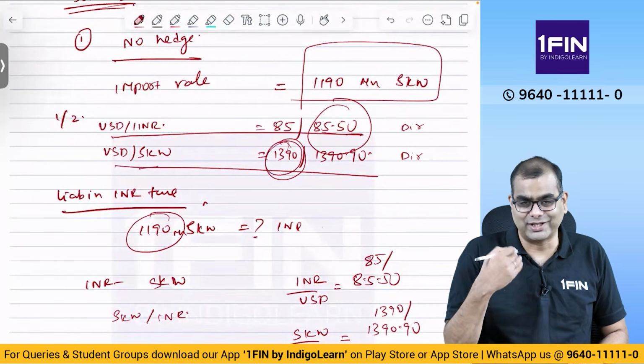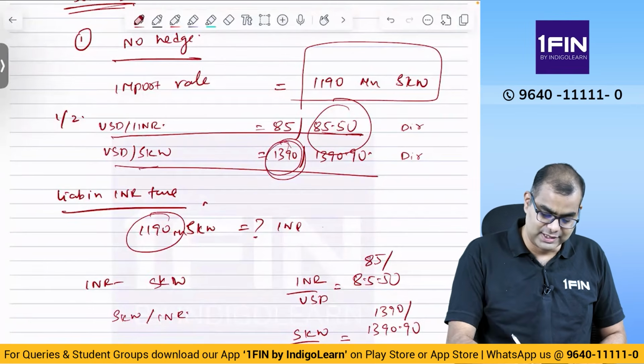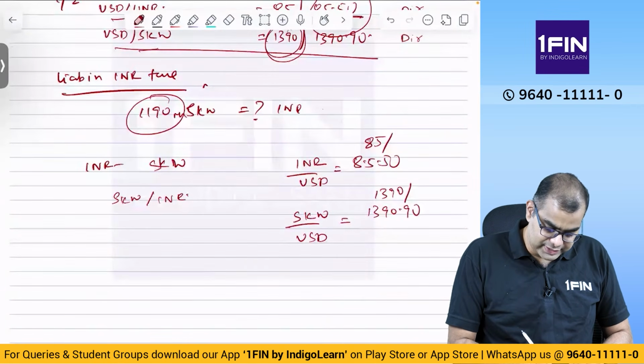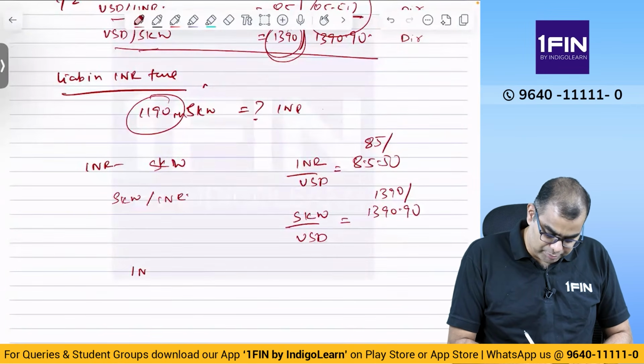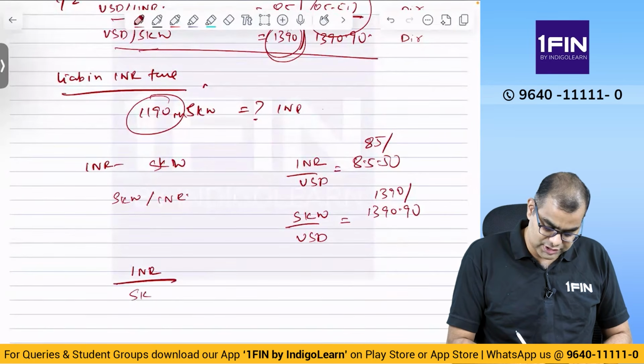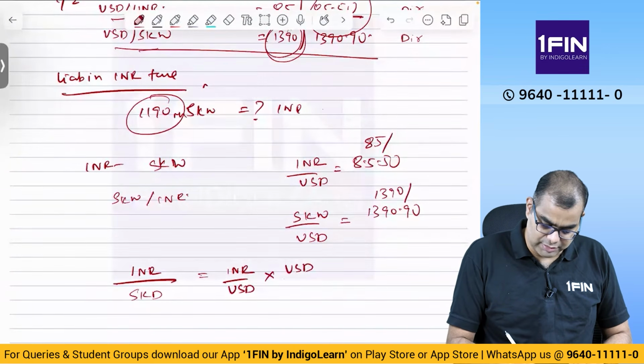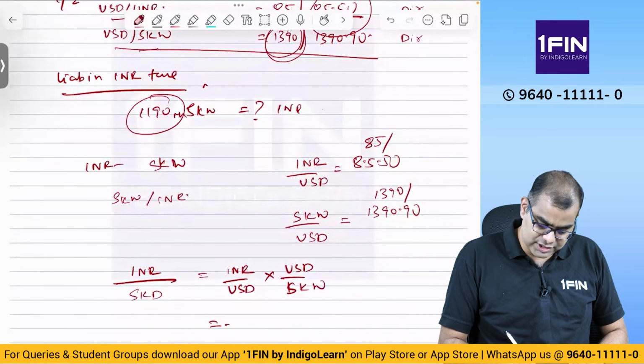Now we have to figure out what is to be the numerator and what is to be the denominator. So we need the number of INR per SKW, which is INR by USD into USD by SKW. INR per USD is 85.5, into USD per SKW.